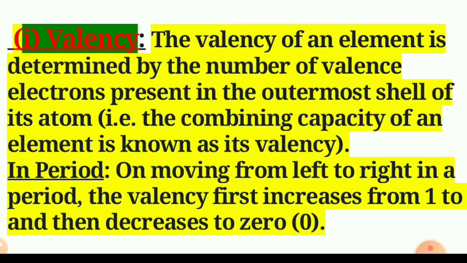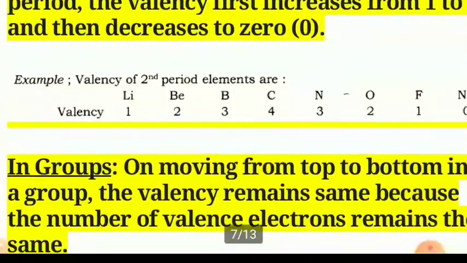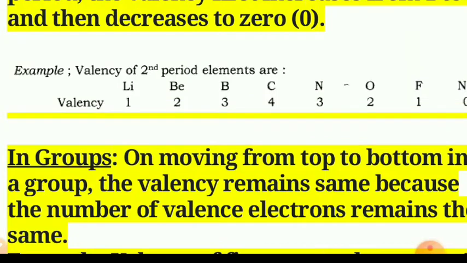And thus the maximum valency is 4, so it first increases from 1 to 4 and again decreases from 4 to 0. For example, here is the example of second period elements: lithium, beryllium, boron, carbon, nitrogen, oxygen, fluorine and neon.